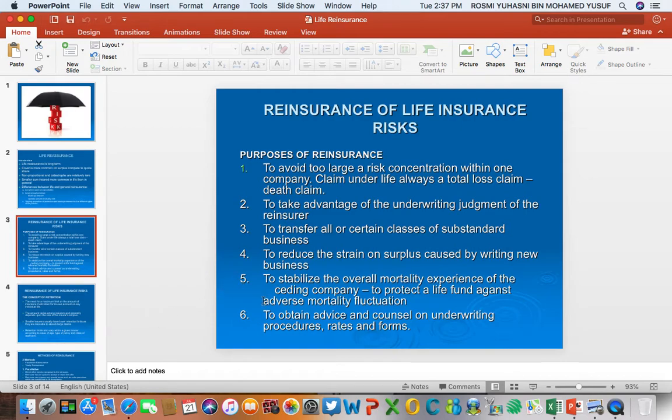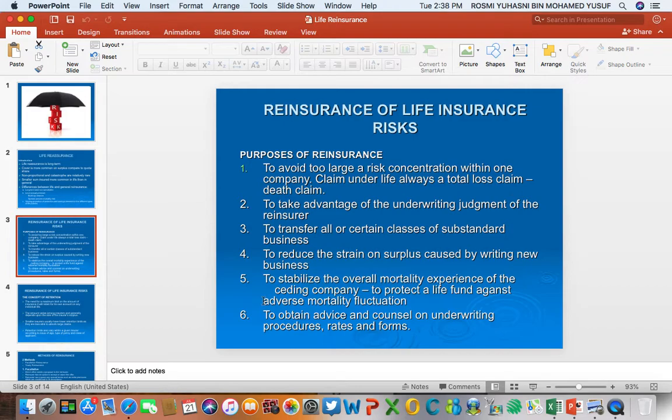Number five, to stabilize overall mortality experience of the ceding company. We talk about the rate of death. There are certain months with a higher number of death claims, and certain months with a lower number of death claims.